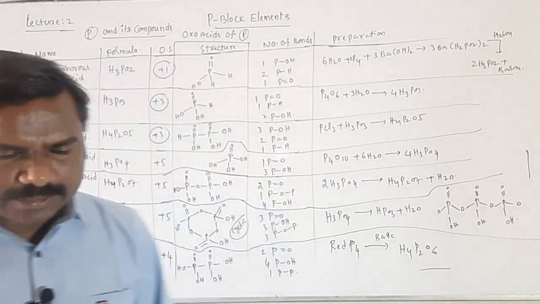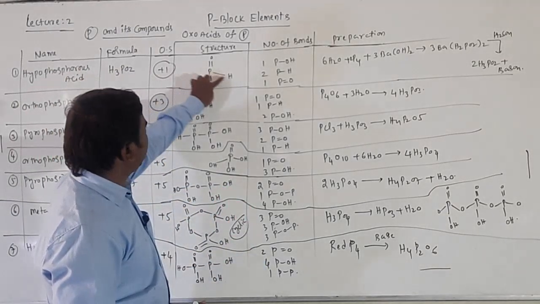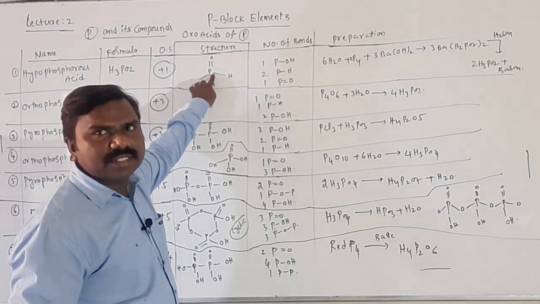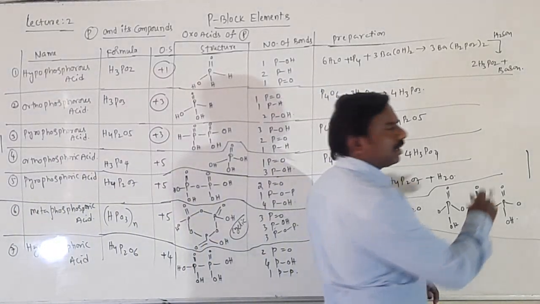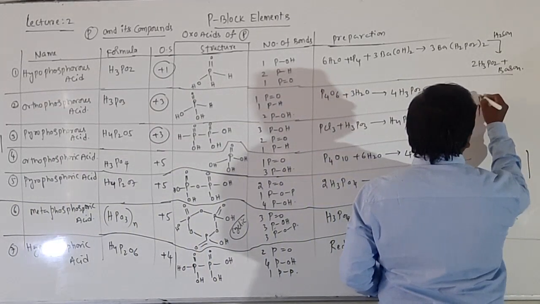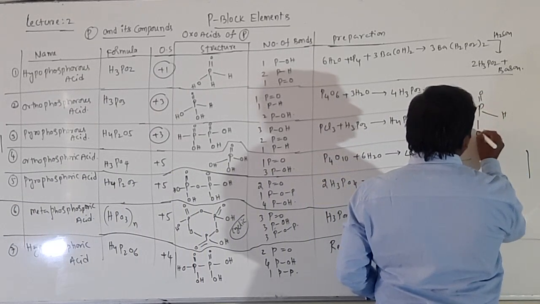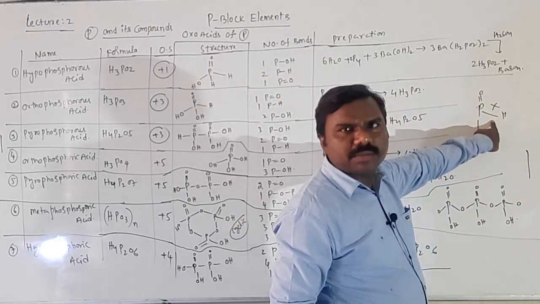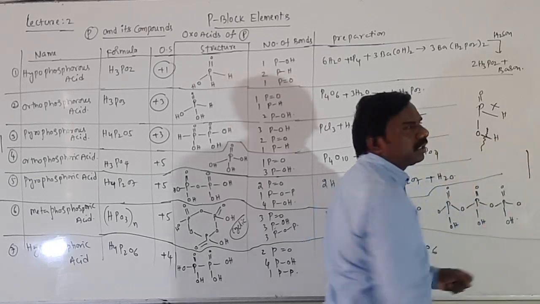Next, we cannot break the P-H bond. This P and H bond you cannot break, because this is directly attached to the central atom. You can break, I am writing here students, P=O it is, P-H it is, next P-OH. You cannot break this P-H bond. You can break this, which bond, that is the O-H bond.